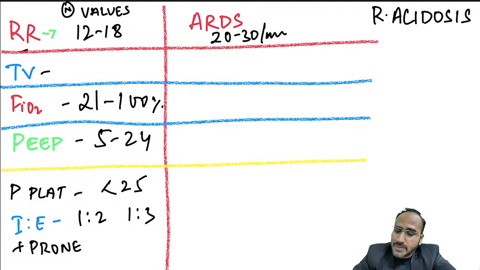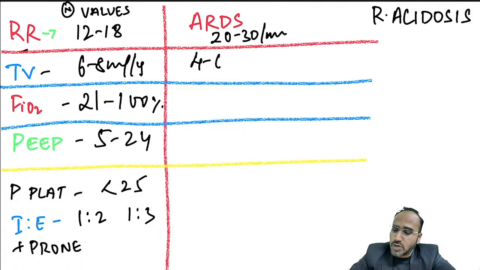Tidal volume, normally how much you keep, guys? 6 to 8 ml per kg. But in ARDS, you give 4 to 6 ml per kg. Low tidal volume. You don't want to overinflate the lungs. Already it's in a bad state.